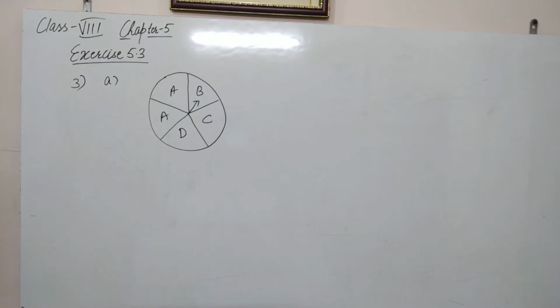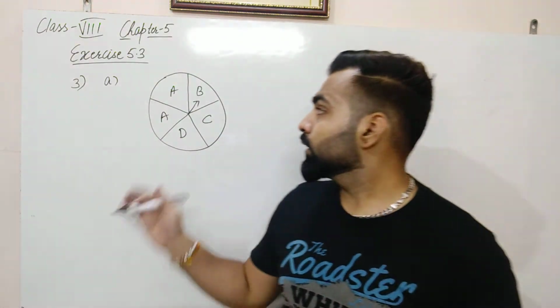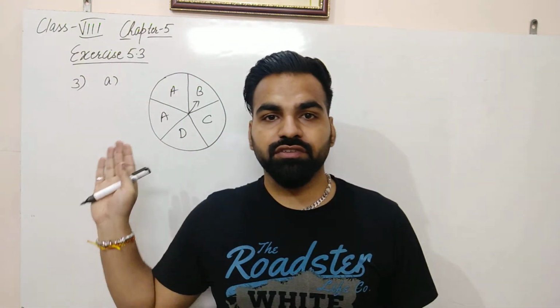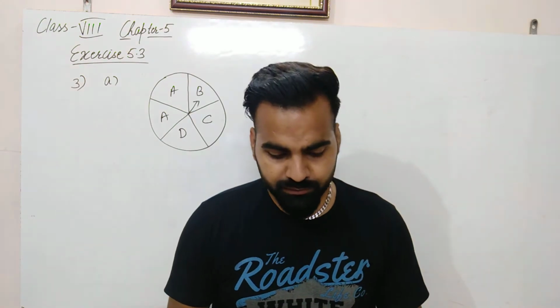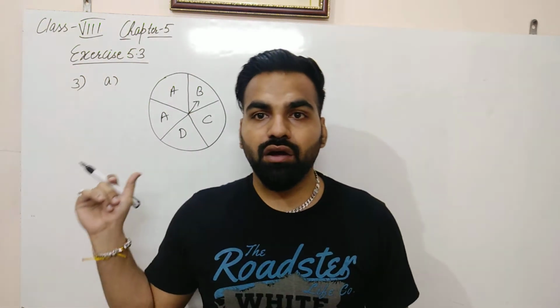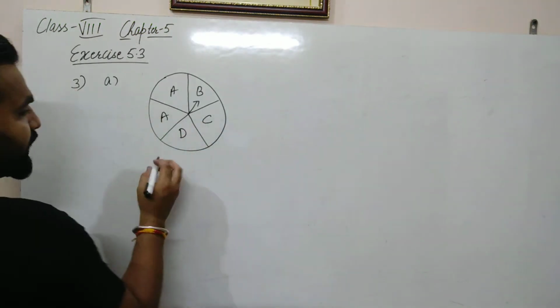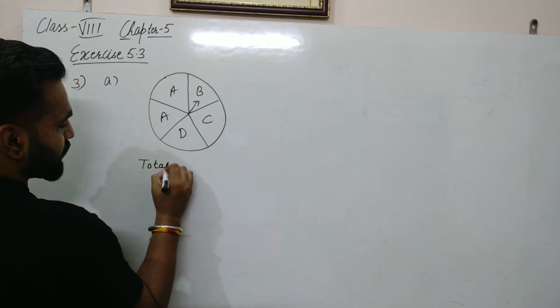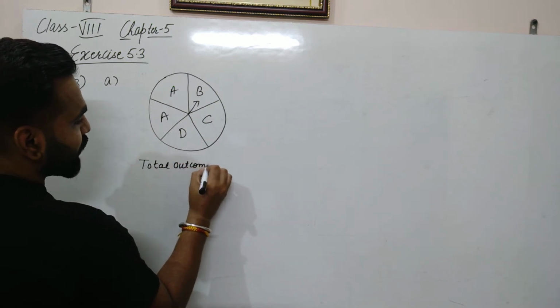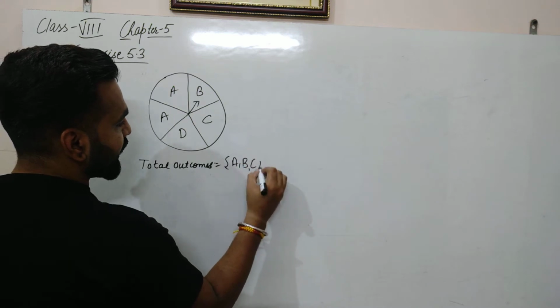Now see question number 3, first part here. This is the same spinning page which we have discussed in question number 1. There we only listed the outcomes, but now we have to calculate the probability. So to calculate the probability, total outcomes. What are the total outcomes here? A, B, C and D.